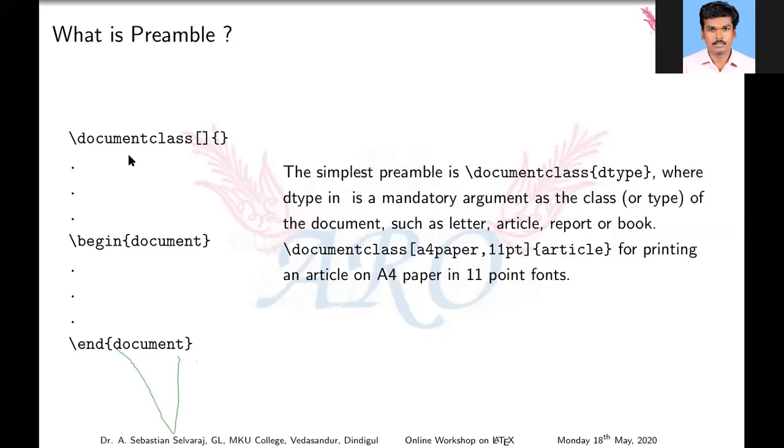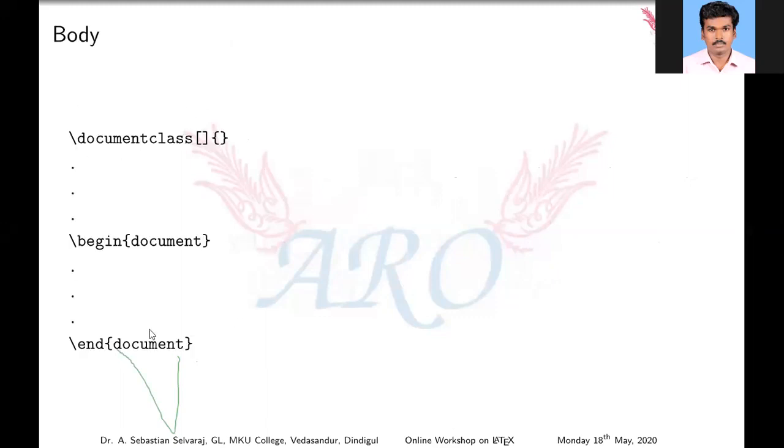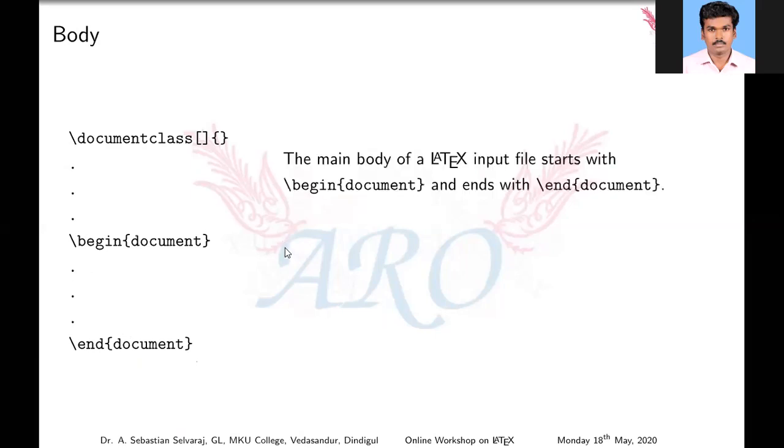So next one, what is the body of our content? It's our input file, the simplest input file. It's \begin{document}, \end{document}. Within \begin{document} and \end{document}, our content is called the body of our main content. This \begin{document}, \end{document} is called an environment. The main body of a LaTeX input file starts with \begin{document} and ends with \end{document}. Within this, we call it the body of our content.